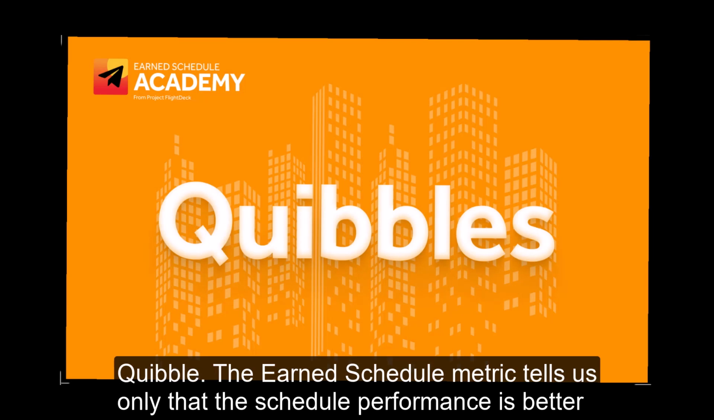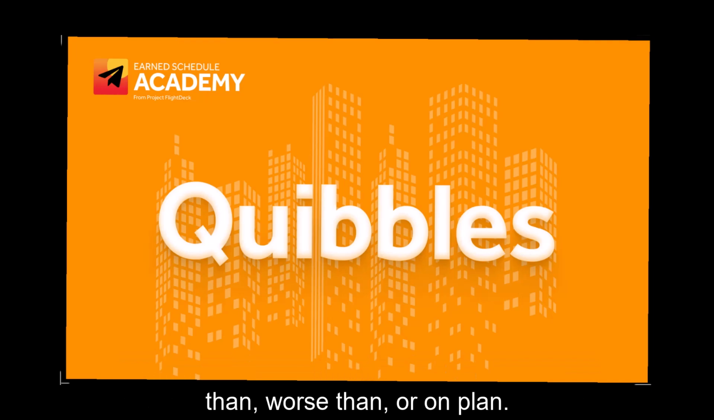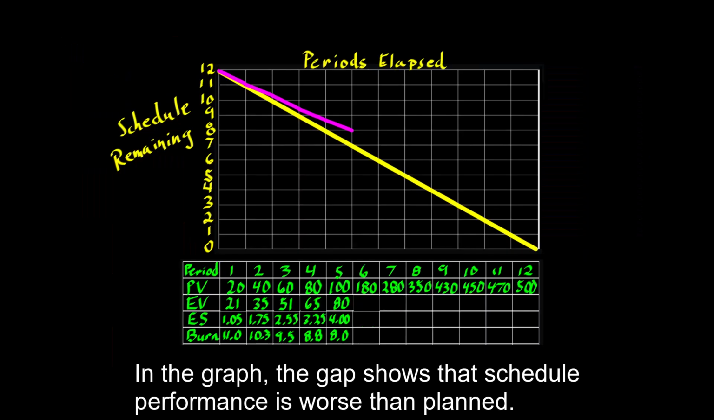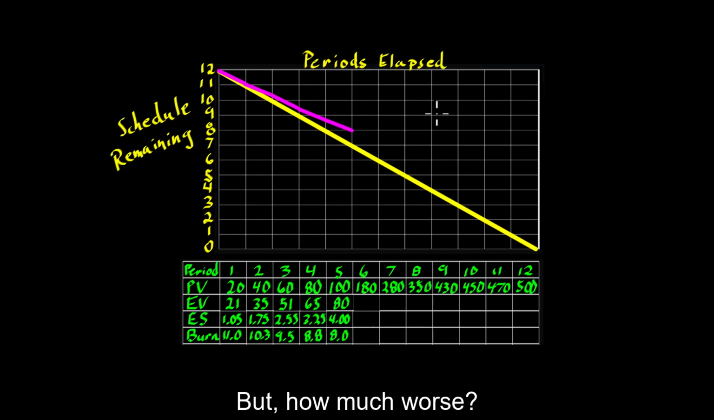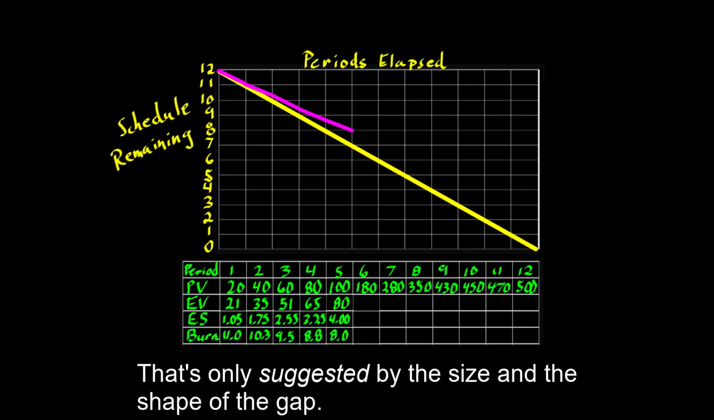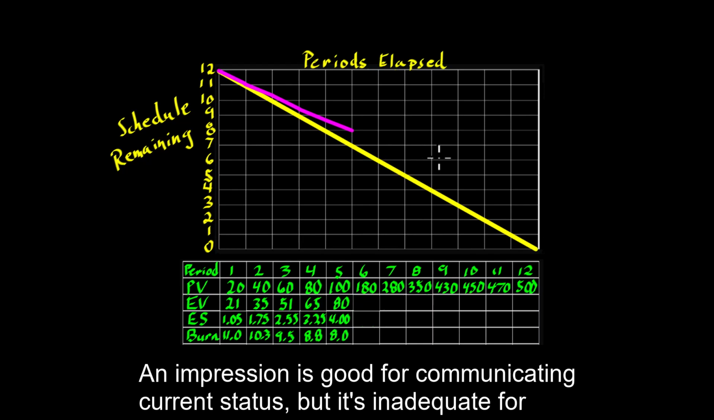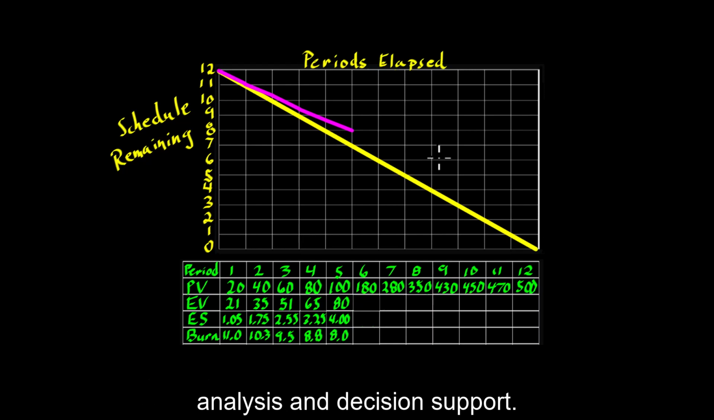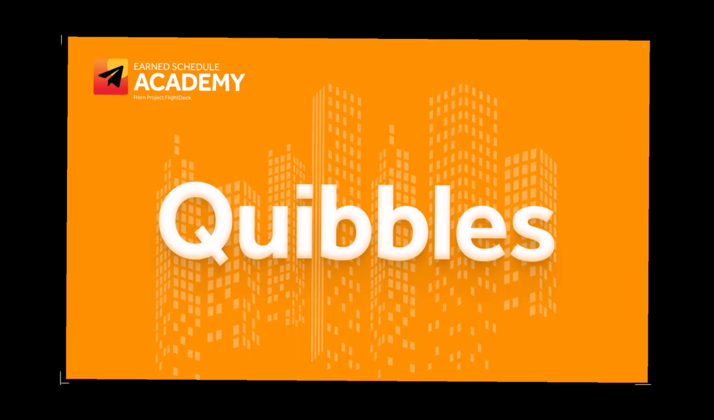Quibble. The earn schedule metric tells us only that the schedule performance is better than, worse than, or on plan. In the graph, the gap shows that schedule performance is worse than planned. But how much worse? That's only suggested by the size and the shape of the gap. An impression is good for communicating current status, but it's inadequate for analysis and decision support.